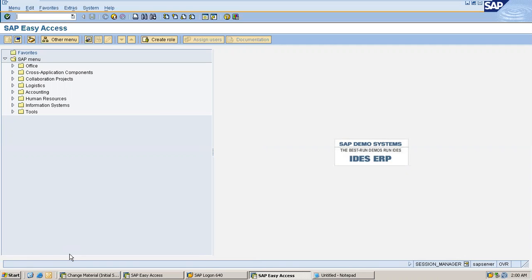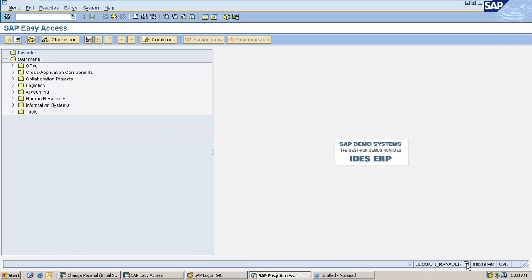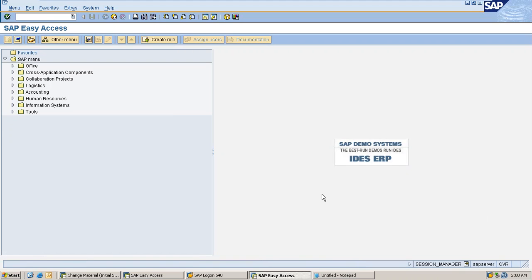So now I have logged into the SAP ERP application. You can get the application details here: what the system name is, what client you are using, what user ID you logged in with, and what program and transaction it runs in the backend. All these things are available in this option. These are the technical details of the current screen or application. Okay. So let's talk about menus.